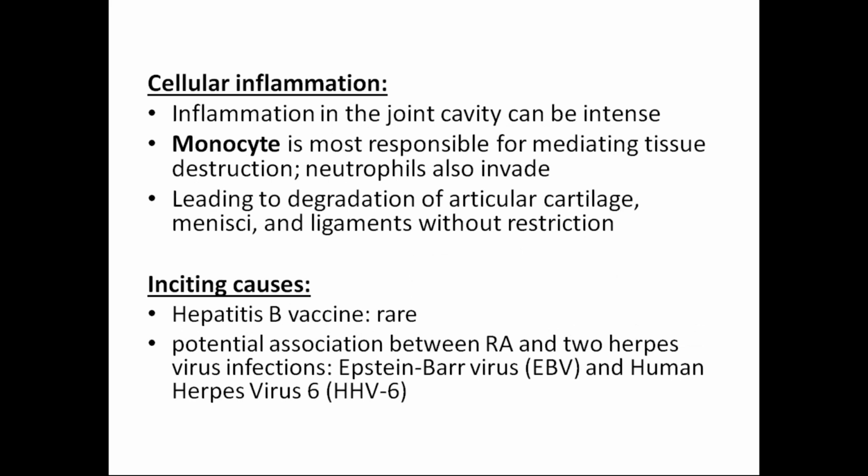This is a cellular inflammation. How inflammation changes at the cellular level and causes arthritis. Inflammation in the joint activity can be intense. Monocytes are most responsible for mediating tissue damage. Vessels also invade, leading to degradation of articular cartilage, menisci, and ligaments without restriction.